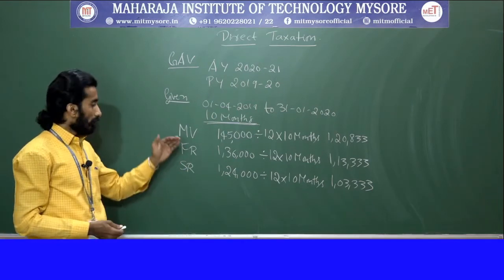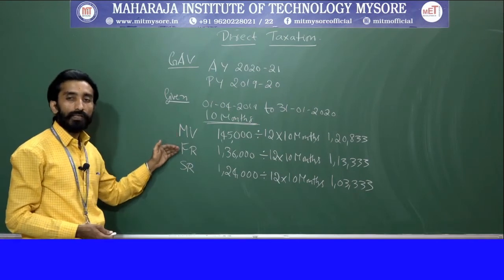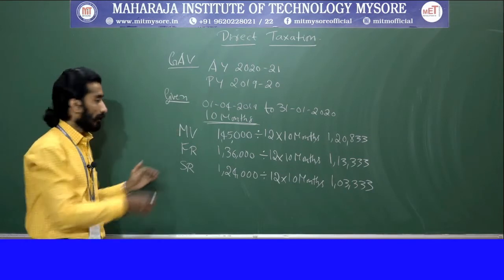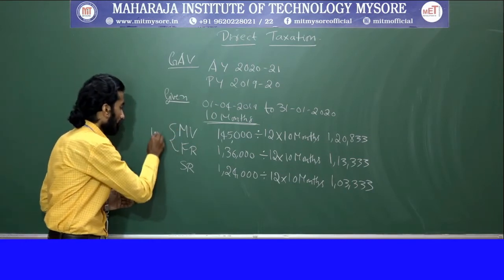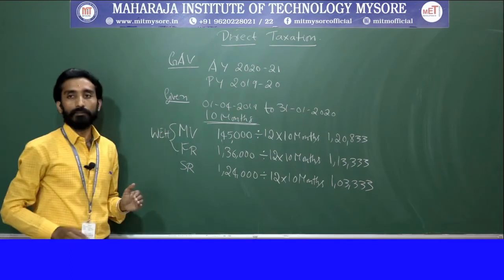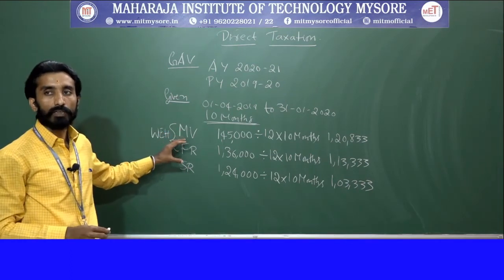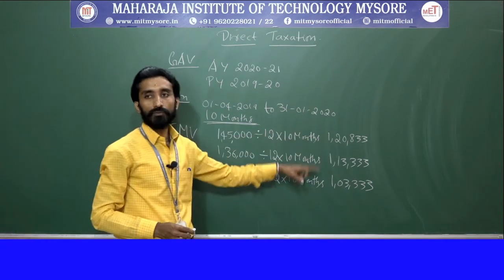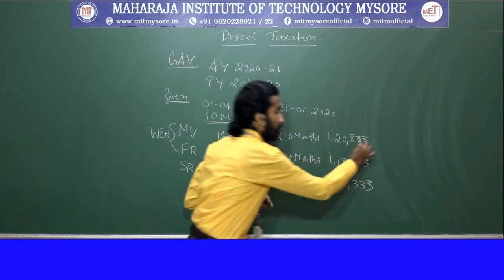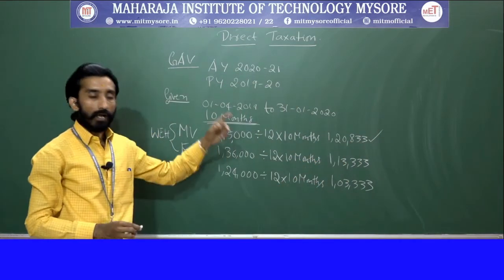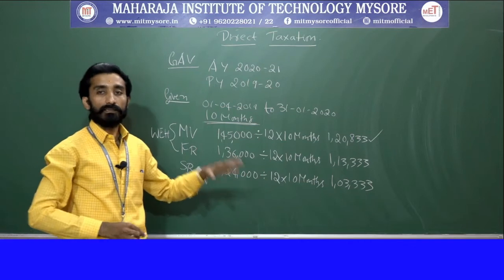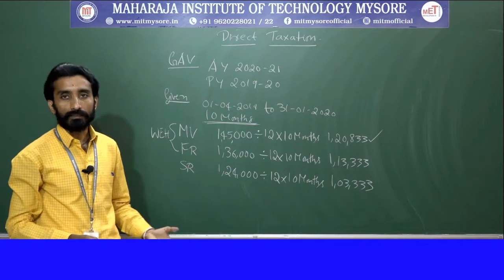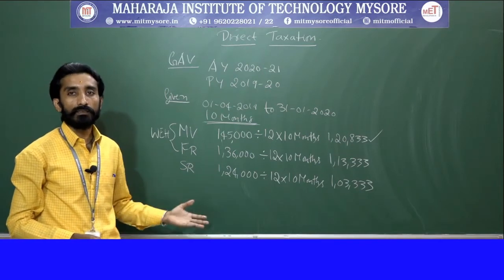Whenever municipal value, fair rent and standard rent are given, the first thing you need to check is this: when comparing the municipal value and fair rent, you should choose whichever is higher. In this case, this one is higher. Next, they also say that the rent value should not be more than your standard rent.